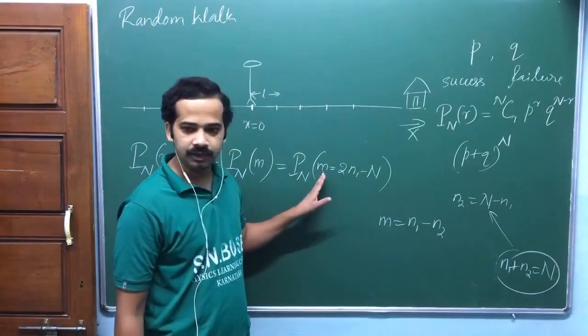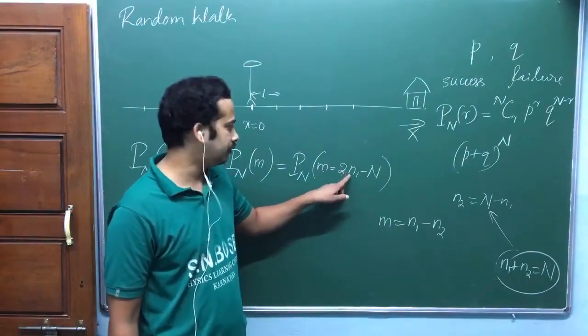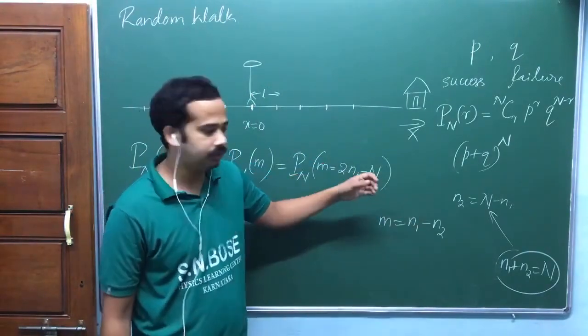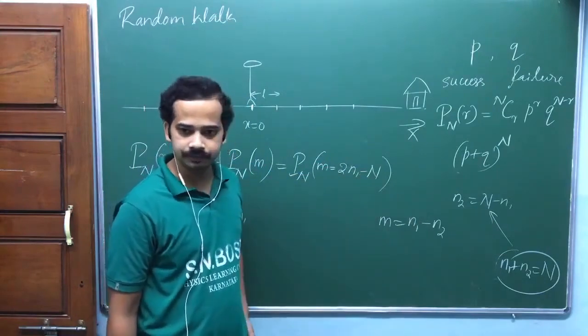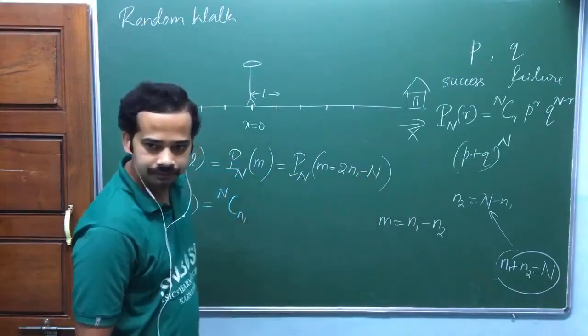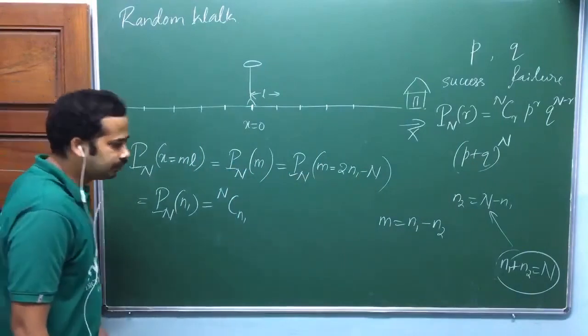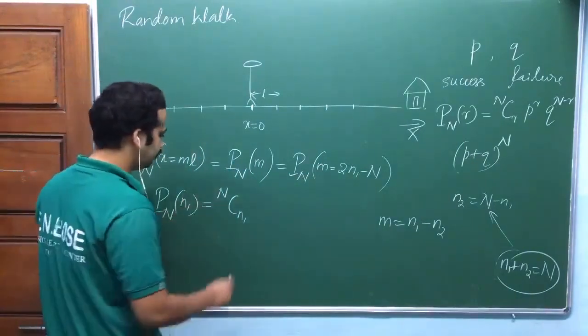If you got some particular value of n1, you will get the corresponding value of m. So this is equal to n1.